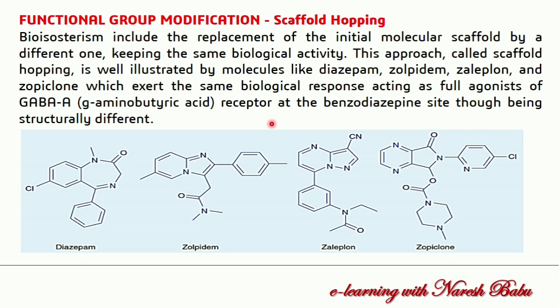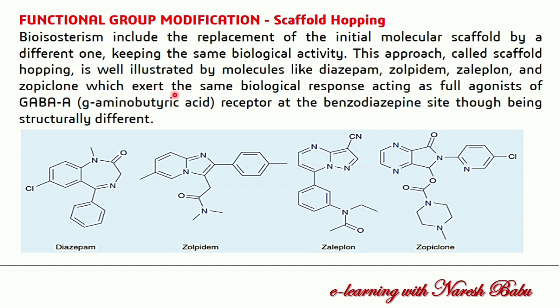So this is about the classical and non-classical bioisosteres, and we can see something that is related to this bioisosterism, that is scaffold hopping. So the functional group modification. So bioisosterism includes the replacement of the initial molecular scaffold by a different one, keeping the same biological activity. So this approach is called scaffold hopping.